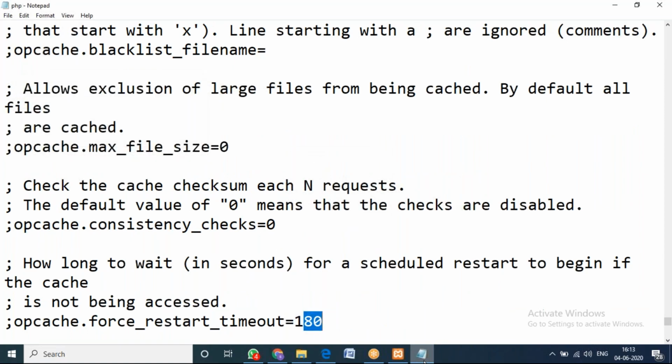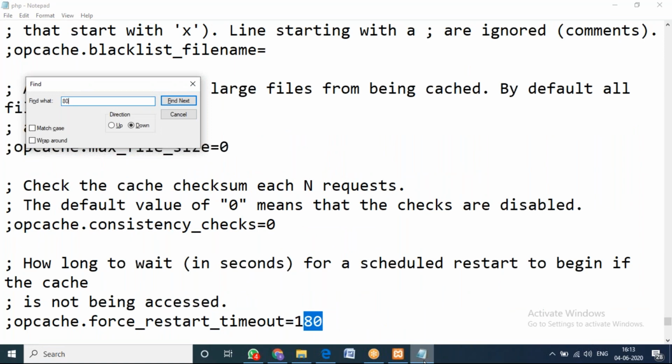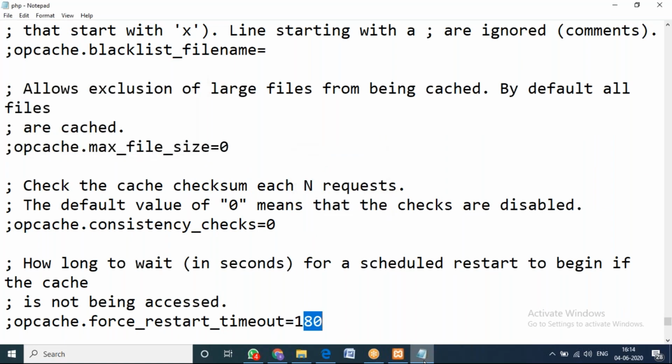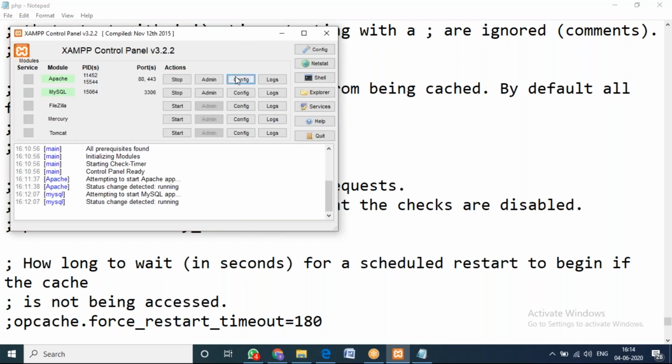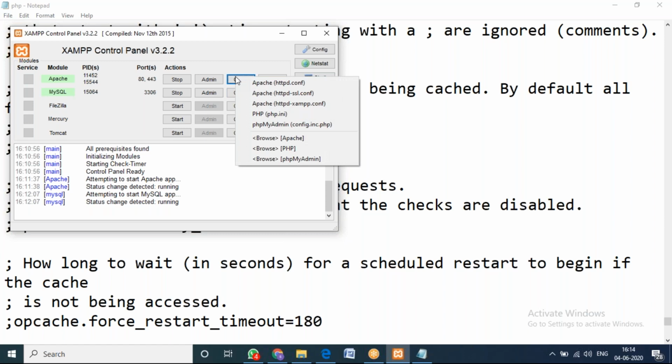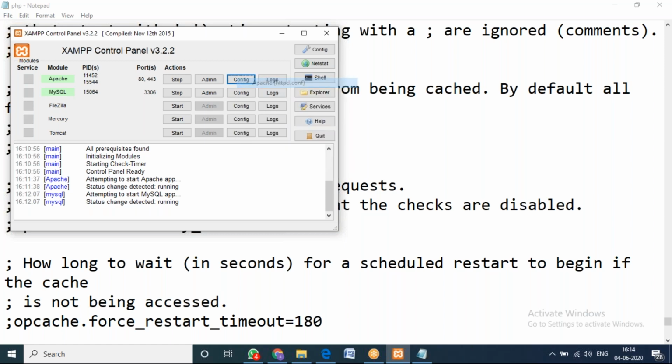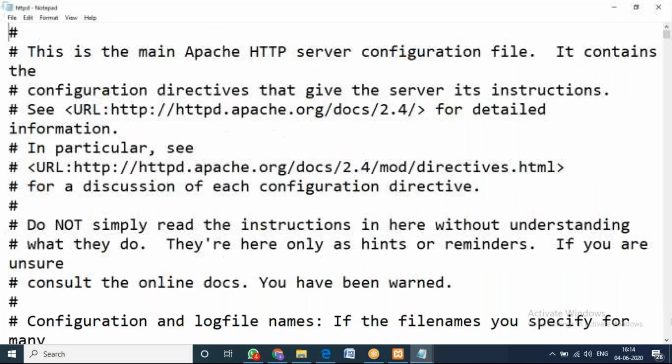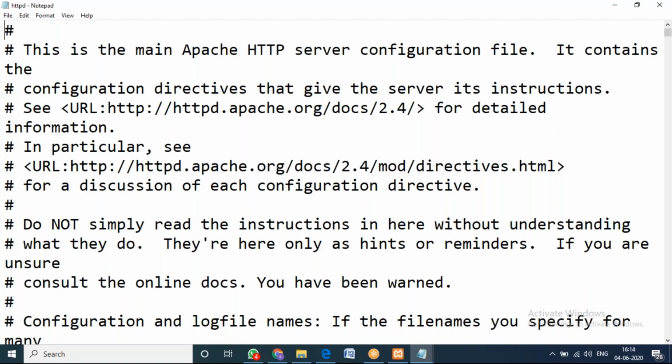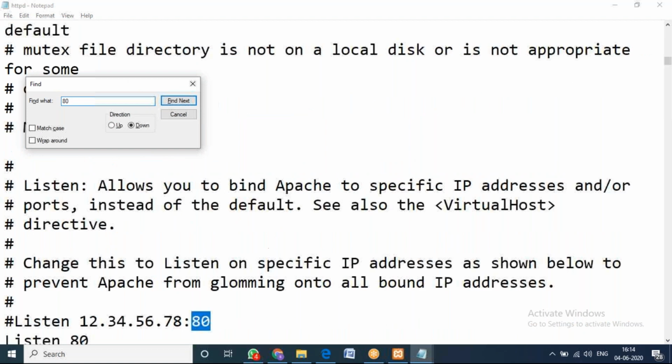Where is 80? Sorry, there is no 80, it should be there. One second. Okay, sorry, it is not PHP. We are not doing PHP, we are still doing Apache only. So go to httpd.conf, and then search for 80.